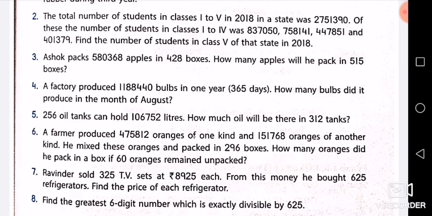Now the question is which two fundamental operations you are going to use in this question. Yes, first you will do division for finding the number of apples in one box, and then you will do multiplication to find the number of apples packed in 515 boxes. So let's do the question.